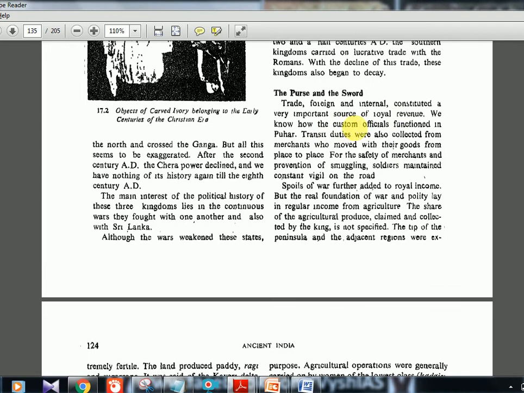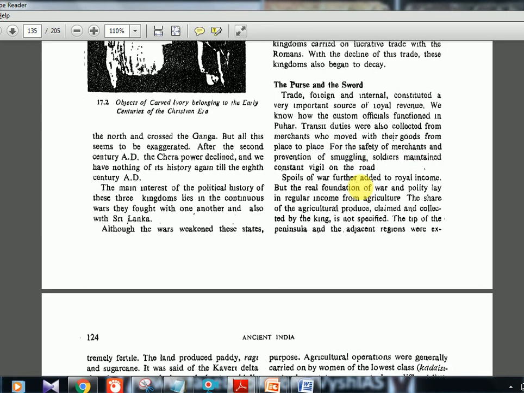We know how the customs officials functioned in Puhar. Okay, Puhar we saw, Puhar is Kaveri Patnam. Try to remember, Karikala created the city. Transit duties were also collected from merchants who moved with their goods from place to place. For the safety of the merchants and prevention of smuggling, soldiers maintained constant vigil on the road. So because a lot of trade is there, obviously some problems will come. So they had these security measures also, for smuggling and whatever happens, they had this constant alertness.